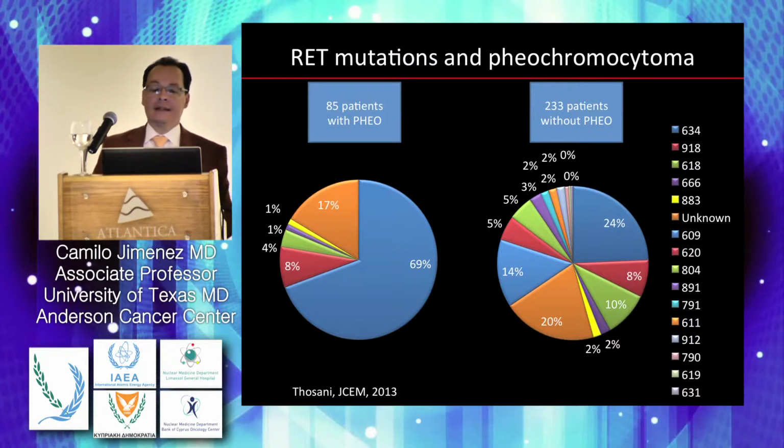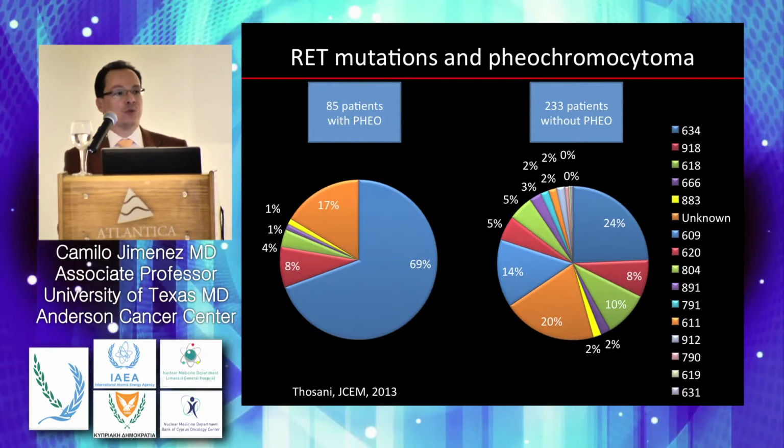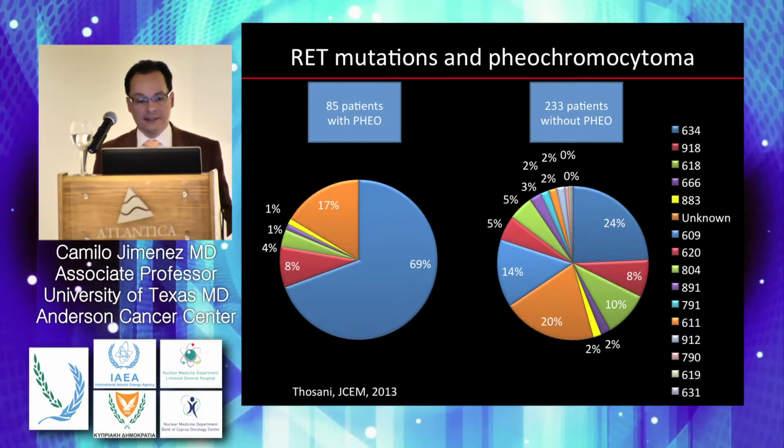On the right side of this slide, you will see the largest study published on pheochromocytoma in MEN2A and MEN2B. We have 233 patients who didn't have pheochromocytomas, and in all of them you will see all kinds of mutations that are associated with that particular clinical phenotype. And on the left side, you will see a pie chart with 85 patients who have pheochromocytomas, and only a few mutations were associated with that particular disease.